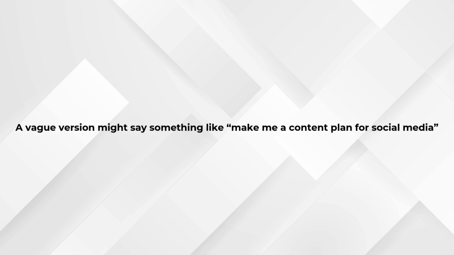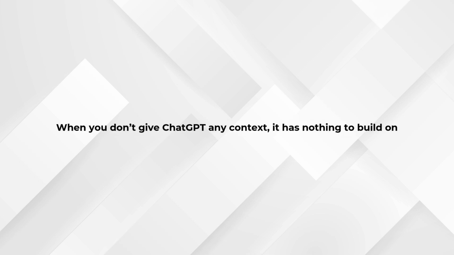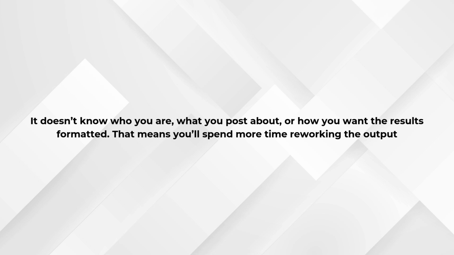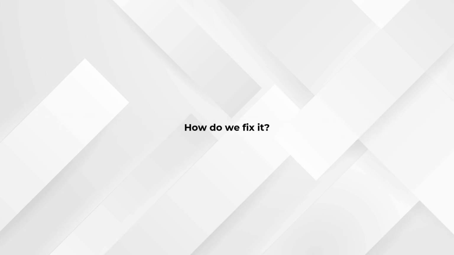A vague version might say something like, "Make me a content plan for social media." Why is this weak? When you don't give ChatGPT any context, it has nothing to build on. It doesn't know who you are, what you post about, or how you want the results formatted. That means you'll spend more time reworking the output. How do we fix it?